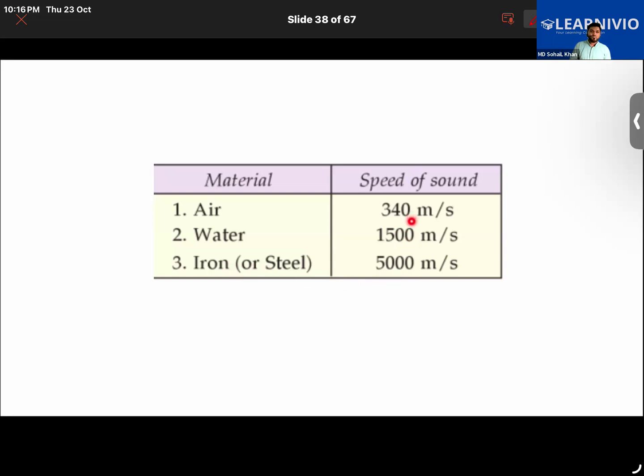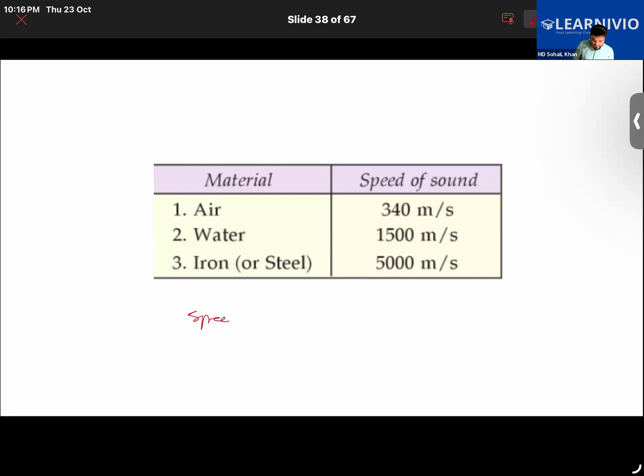Because water and iron as a medium are more densely packed with particles, and sound uses particles to travel, and in air, particles are scattered in fewer quantities. Exactly. So we can say that the speed of sound depends upon the density of the medium, right?